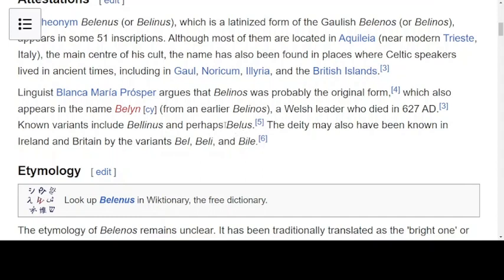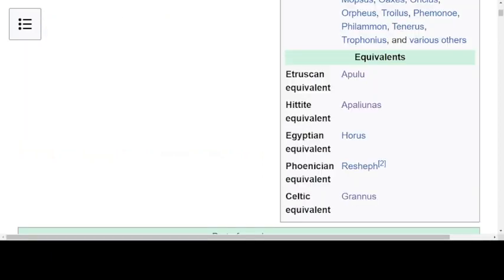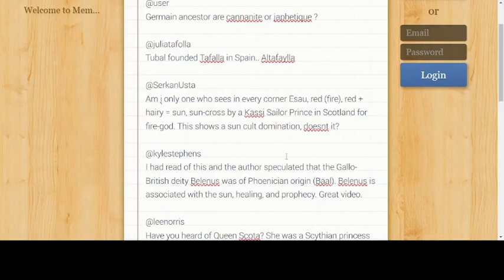Just for people that might be studying things, to think about the fact that Bel, the variation could be with P, so Apulu or Abulu or Bil, but then also worshipped in Egypt as Horus. So I think that's what we're going to be learning from this video. The viewers are saying it all seems to be connected.